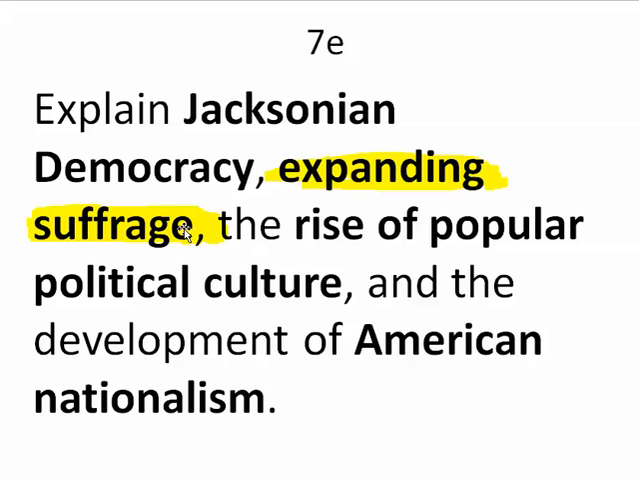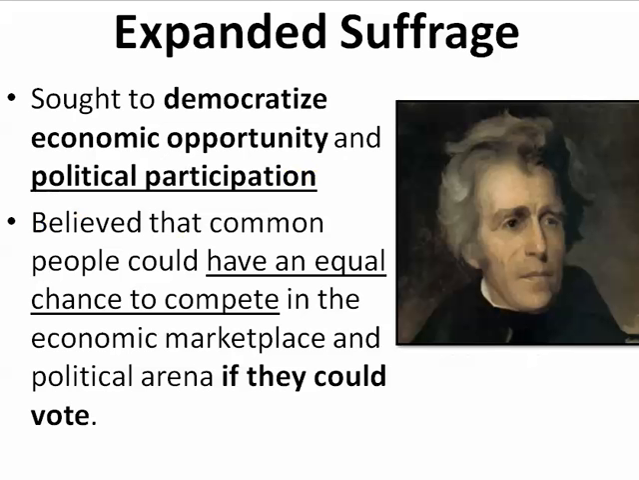So we talk about expanding suffrage first. Andrew Jackson, one of the things he wanted to pursue, he wanted to democratize economic opportunity and political participation for the common man. He wanted to open up opportunities for them. He believed that the common people could govern, could do a good job of it, and he said that they should have an equal chance to compete in the economic marketplace and in the political arena. And if they could vote, they'd do a pretty good job at leading America. That every man is as good as his neighbor is one of the things Andrew Jackson used to say.